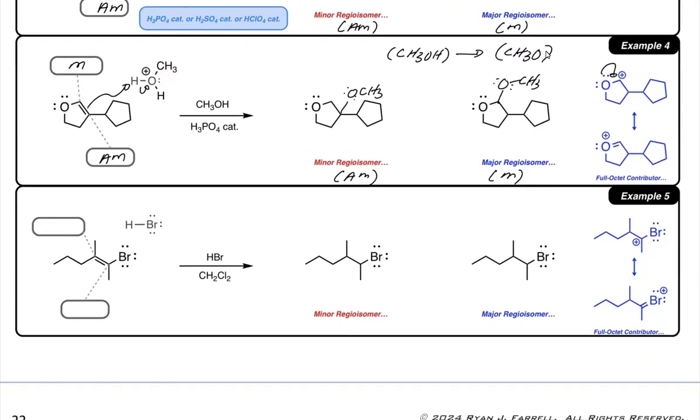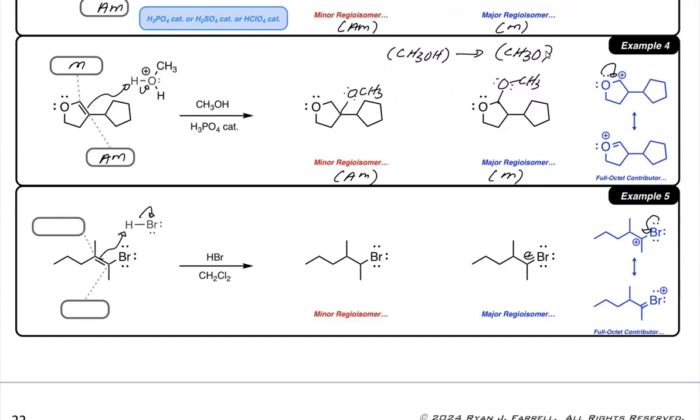In this next example, we electrophilically add our proton from HBr. We'll imagine a positive here versus here. This would be tertiary alkyl because it's not directly bonded to the bromine. The bromine would withdraw, inductively destabilizing that. And if the positive charge forms at the carbon directly bonded to the bromine, that would actually be more stable, because when the positive is directly bonded to that bromine, we could then have resonance stabilization of the carbocation through a full octet contributor.